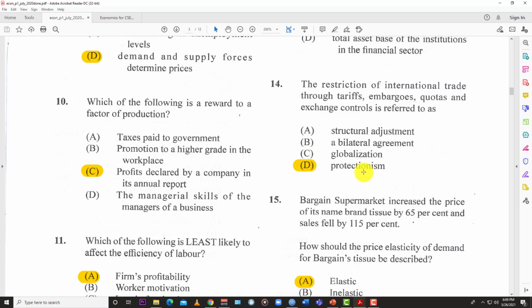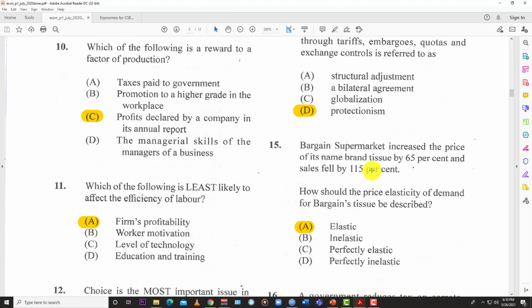Of course, the answer is protectionism, because all these are measures used to try to dissuade imports, to try to reduce imports, to try to protect your local economy. So you want persons to buy local first before they go out, and so to protect your local market, you're going to impose things like tariffs, which is a tax that you impose on imports. So you can put it so high that importing is just too expensive and you go to the local. Embargoes, you straight up don't trade with a certain country. Quotas, you put a limit as to how much of whatever can be traded. And of course, you have exchange controls. And so all of them are protectionism measures.